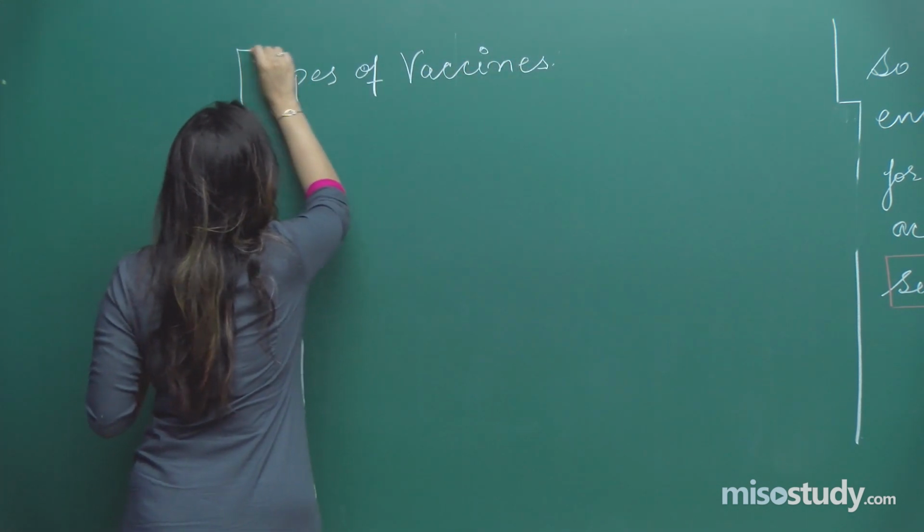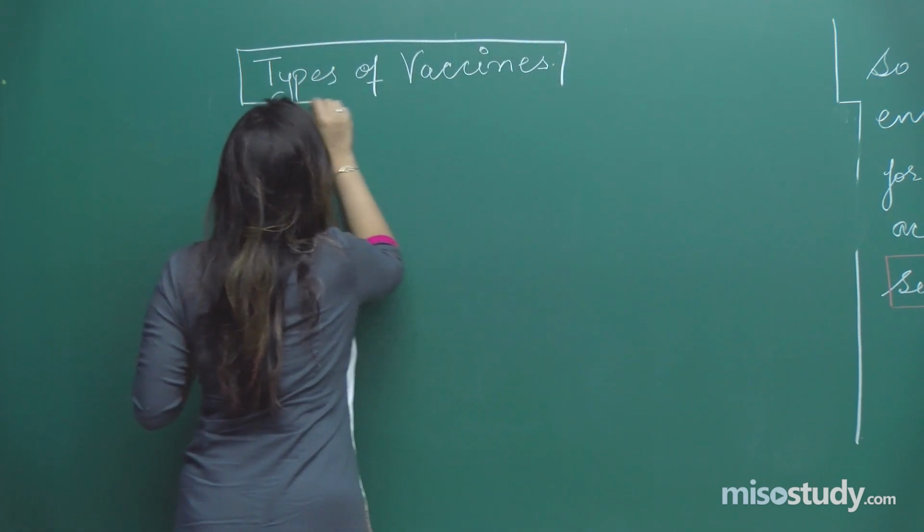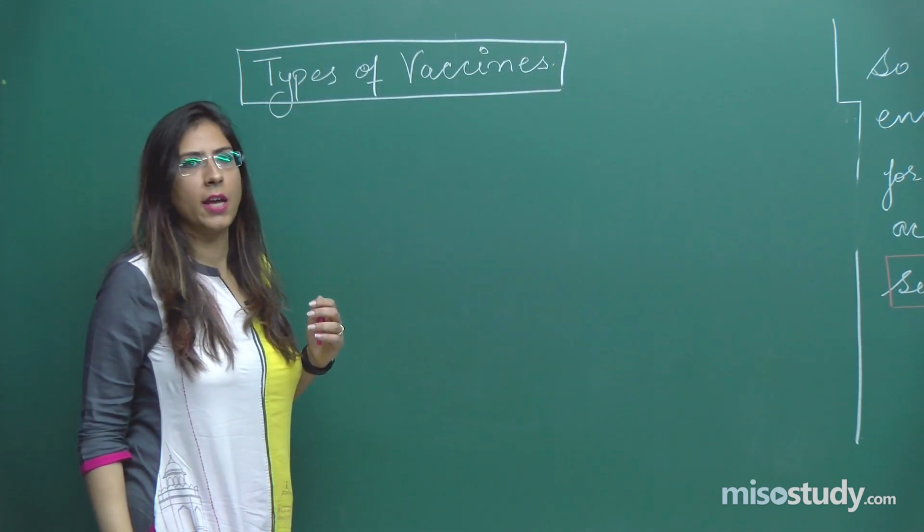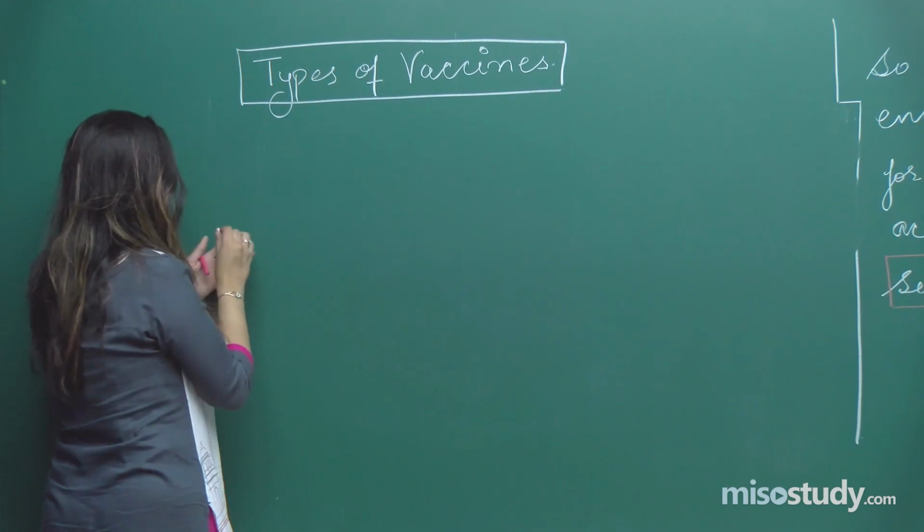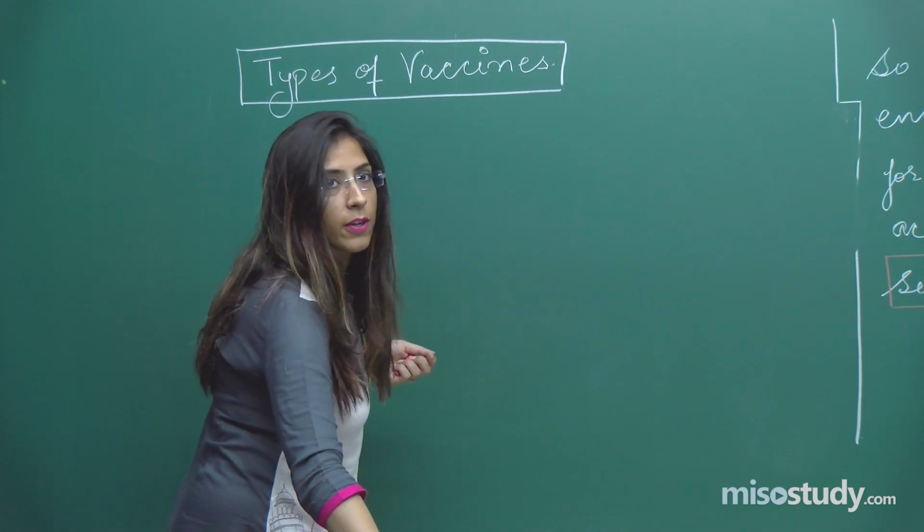Types of vaccines, right, students? There are 3 types. First, we will be talking about the first generation vaccine.